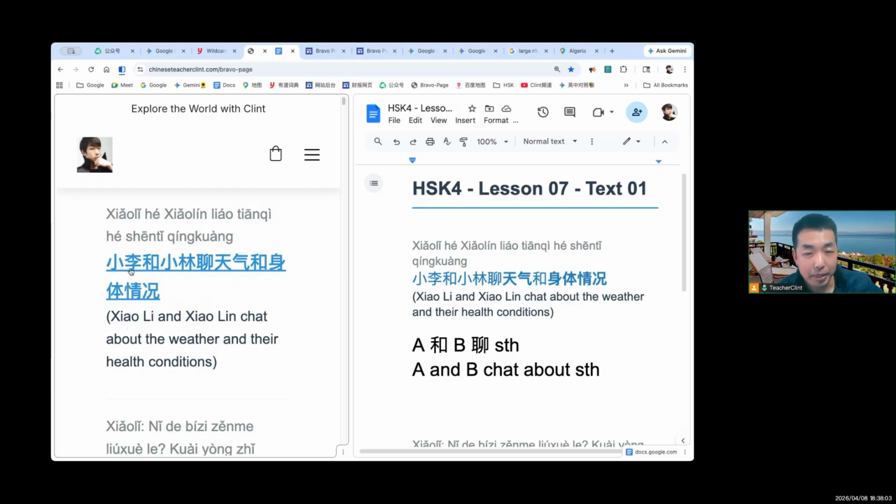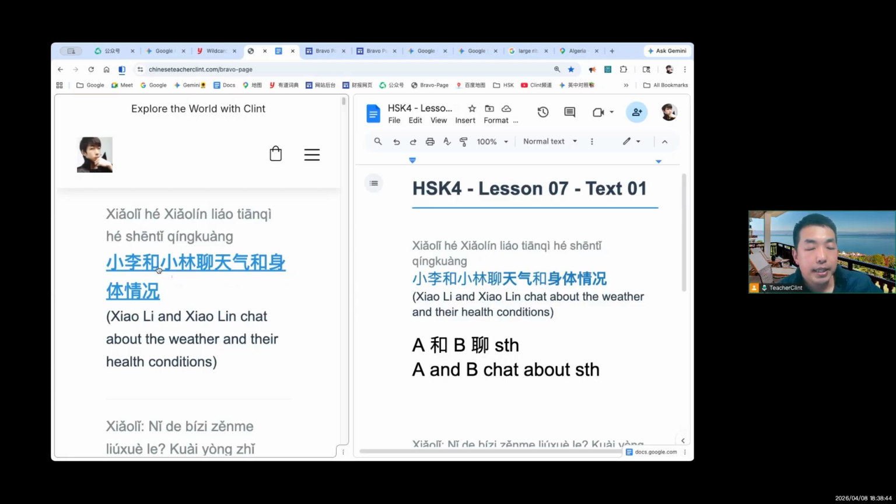What does 小李 mean? Why do we call people 小李? 小 means little, right? And this is a cute way to call your close friend or your colleague at work, right? And Li is always the surname, the family name. So calling somebody little plus family name is a way to show your close relationship. It's just a nice way. And 小林, now you know, this is another person, right?